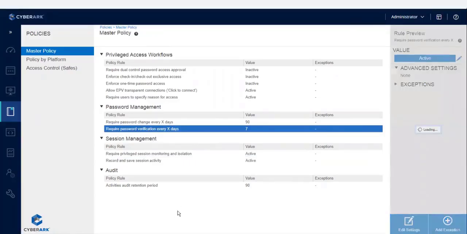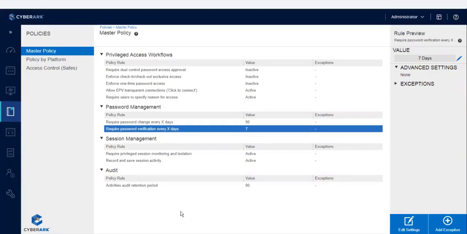Next, password management. Under password management you have two policies. One is require password change every X days, the value is 90, and require password verification every X days, the value is 7. So password change will happen on all the accounts every 90 days. But at platform level you have a value, head start interval 5. So 90 minus 5, that is every 85 days.